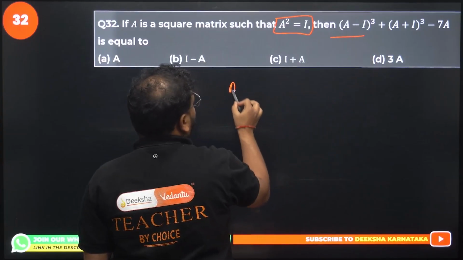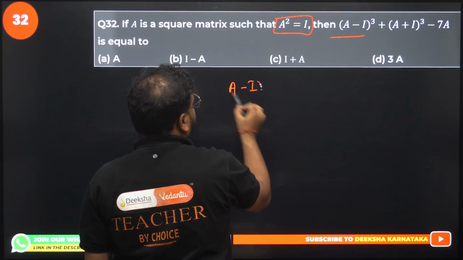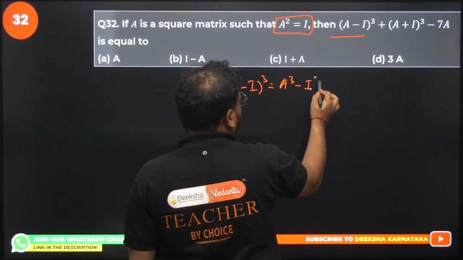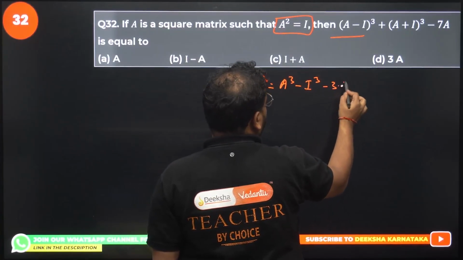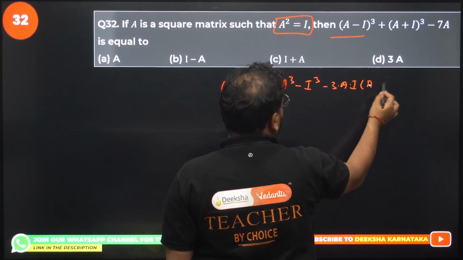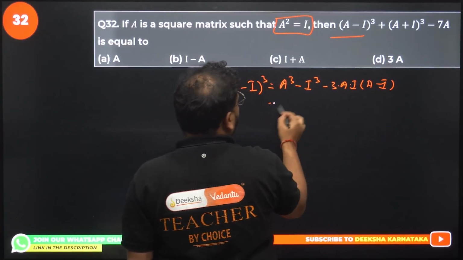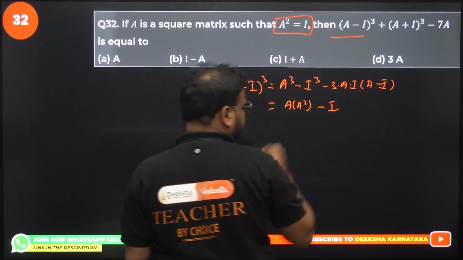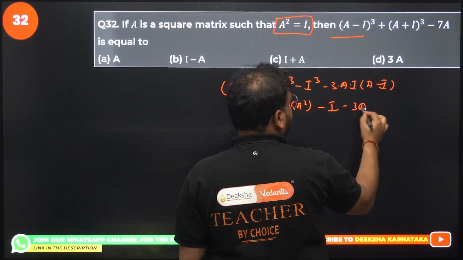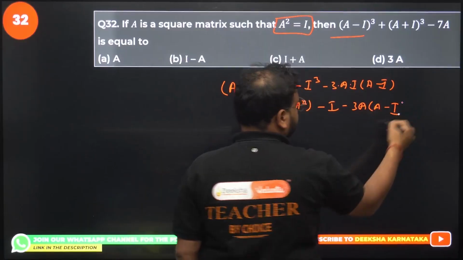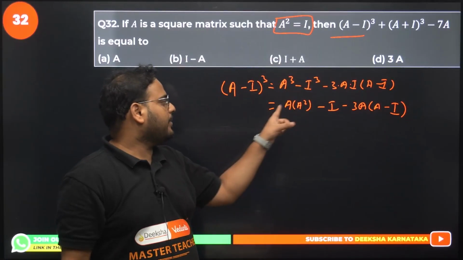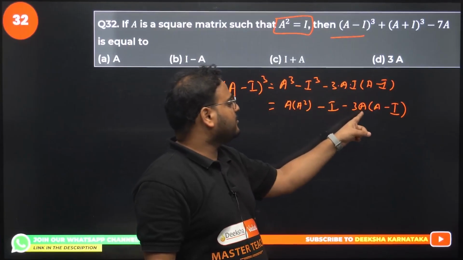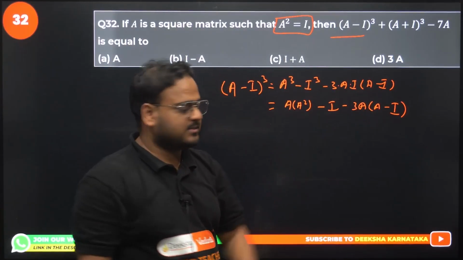You will have (a minus i) the whole cube. It will become a cube minus i cube minus 3 times a into i and (a minus i). What do I get? a square, a times a square. Here we have minus i, here we have minus 3(a minus i). Please check, guys. What is a cube? a into a square. i cube is simply i. 3a into i is simply 3a, and (a minus i) is as it is, 3a minus i.